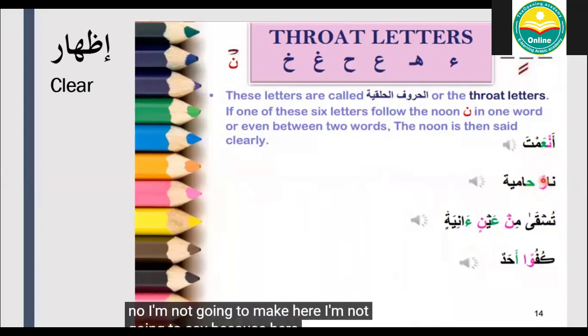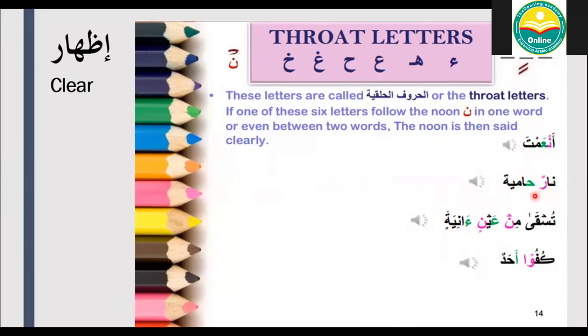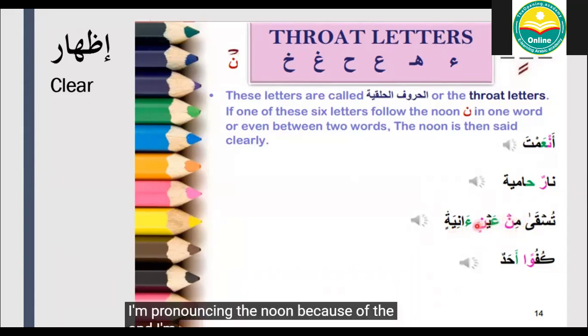Here now you don't have Noon, but you have a double voweling. You have the double dhamma. So I'm not going to make gunna and say narun. No, I'm going to say narun hamiyah. Here I'm going to say min aynin, min aynin aniyah. I'm pronouncing the Noon because of the ain, and I'm pronouncing this Noon because of the hamza.